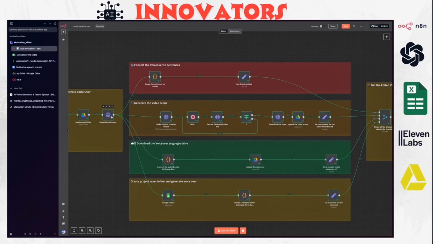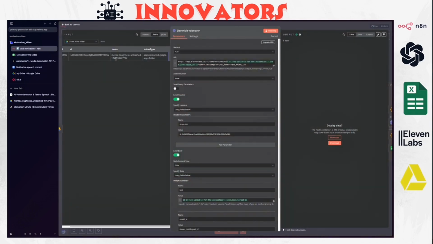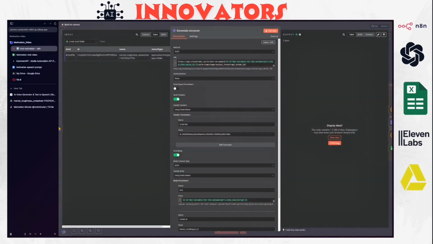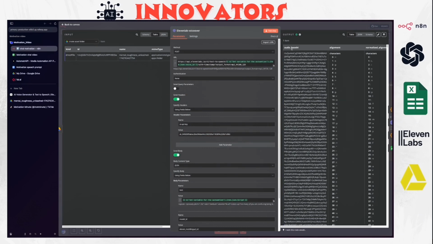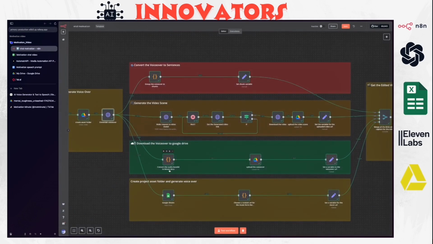To be able to upload it, you need to convert it to binary data, because we have the base64 generated from ElevenLabs, so we need to convert this base64 to binary data. Once we have this binary data, you'll be able to upload it to Google Drive.